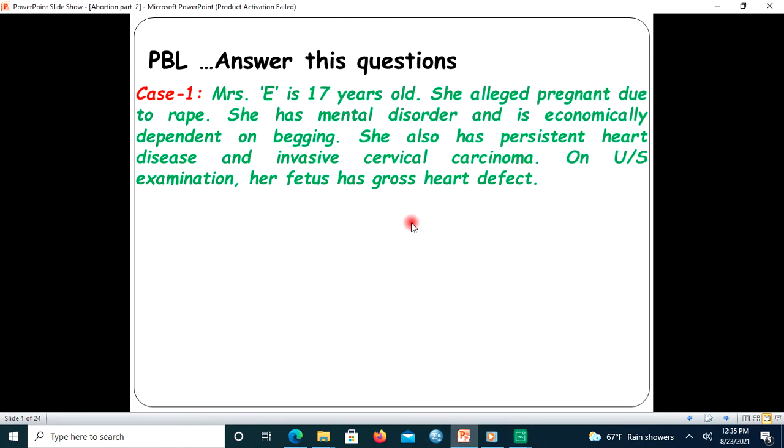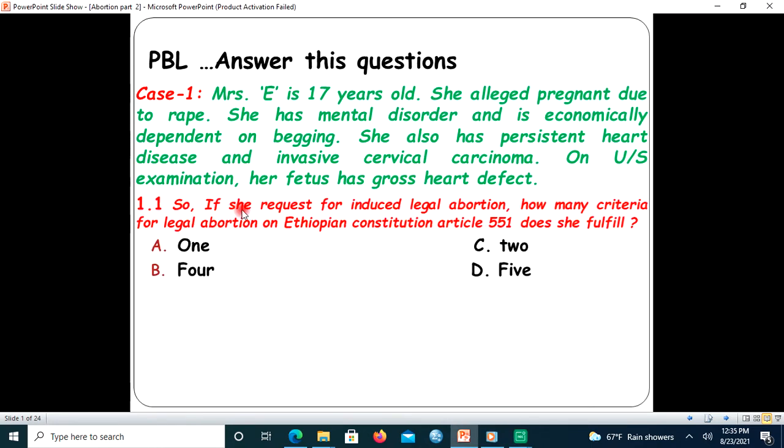So the question comes now. It says, if she requests induced legal abortion, how many criteria for legal abortion in Ethiopian Constitution Article 551 does Mrs. E fulfill? A, 1; B, 4; C, 2; D, 5.